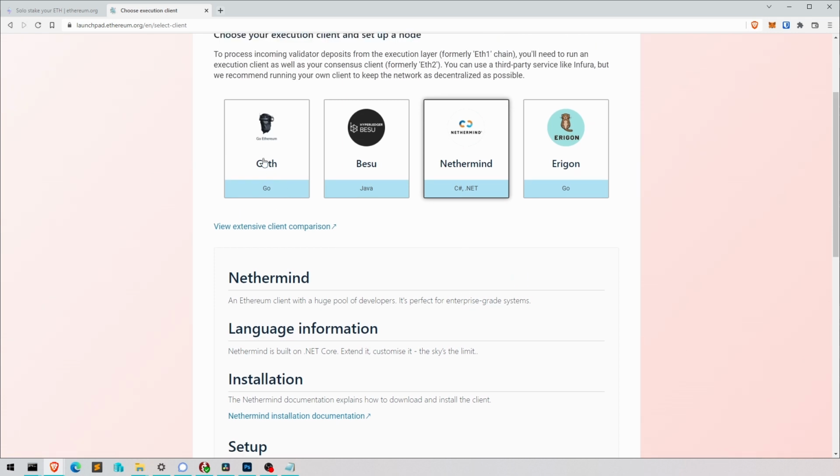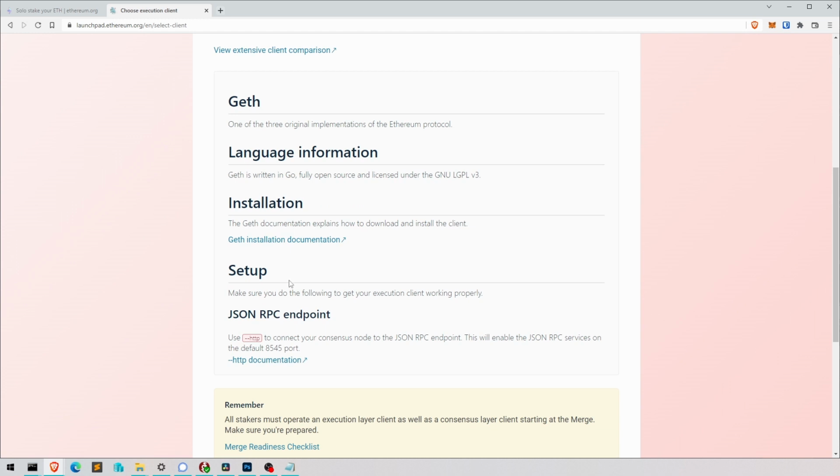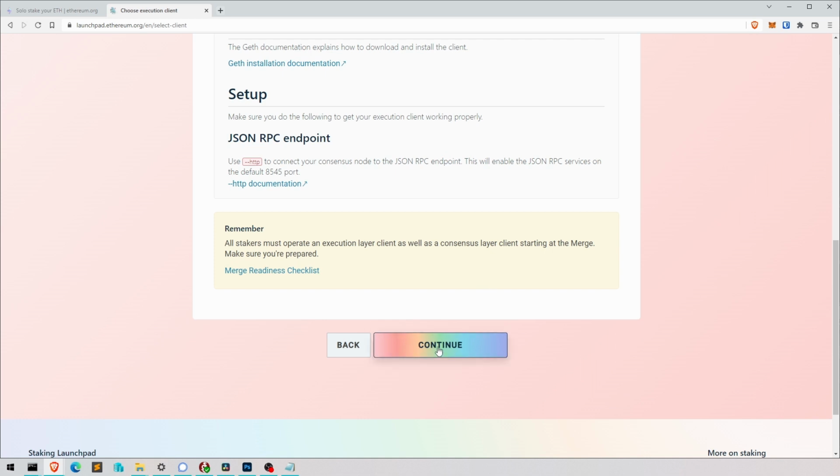Okay, now this, it's not actually needed to select something here, but for the sake of it, we're going to go with Geth. So we're selecting Geth here. It tells you how to install it also, but that's all done. It's all taken care of by DAppNode for us. So don't really need to select anything here.